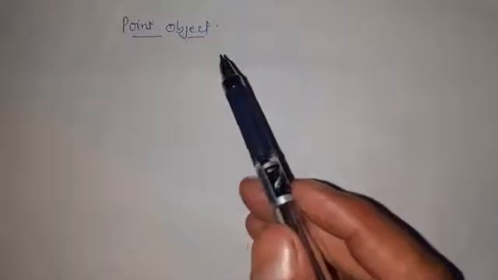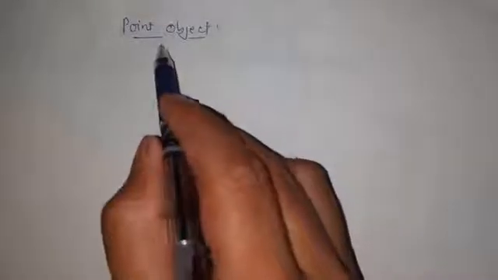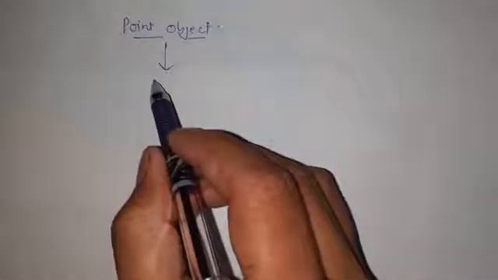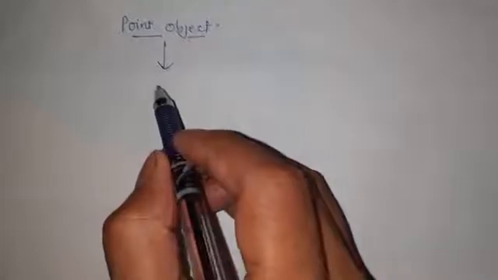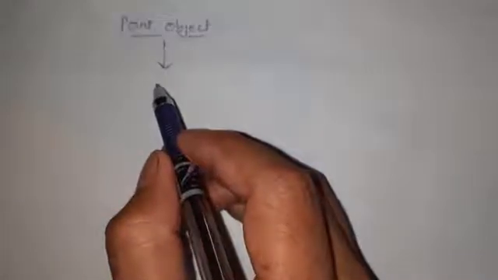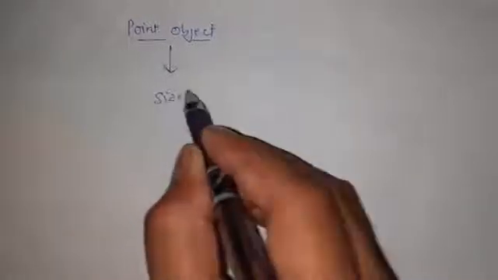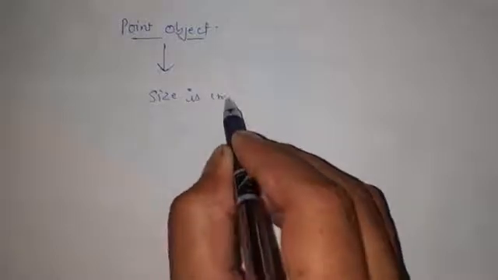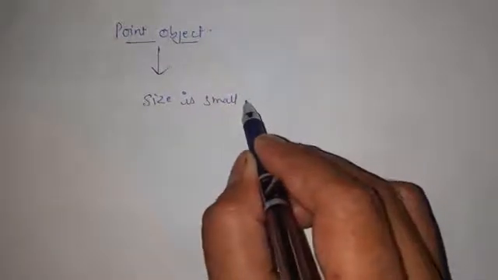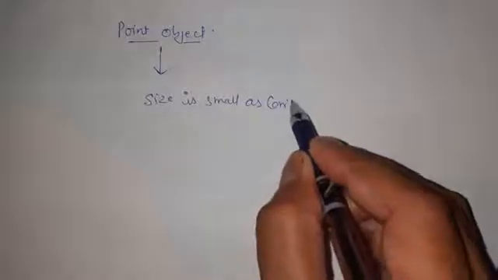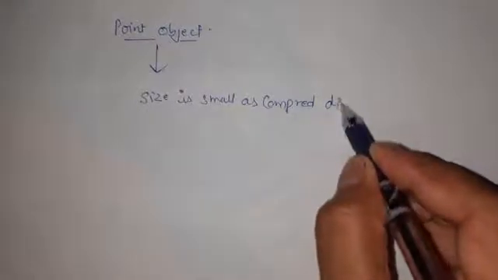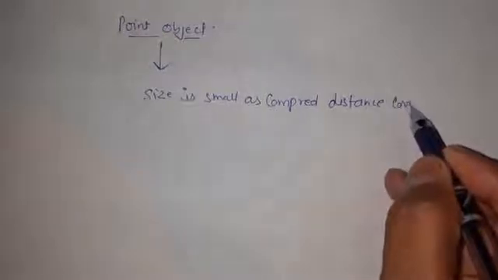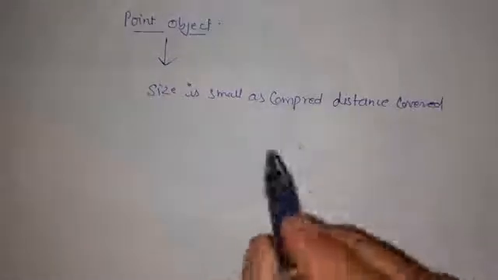In today's video we are going to learn about some of the terms regarding physics. So over here, point object: what is meant by point object? Point object means anything which is very small as compared to the distance which it is going to cover. So the size is small as compared to the distance covered. Therefore this is said to be a point object.